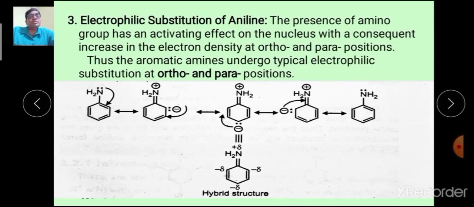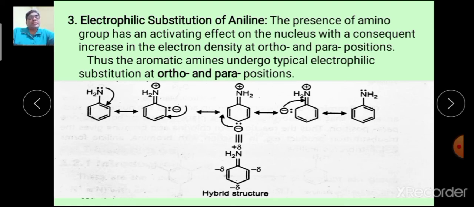Now, electrophilic substitution of primary amines, especially in case of aniline. Now, students, the presence of amino group has an activating effect on the nucleus with consequent increase in the electron density at ortho and para position.